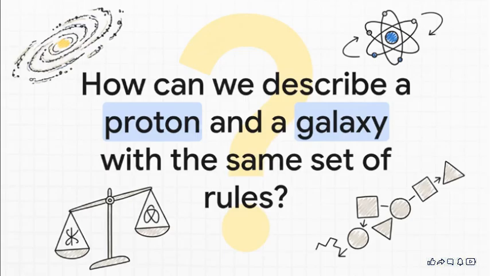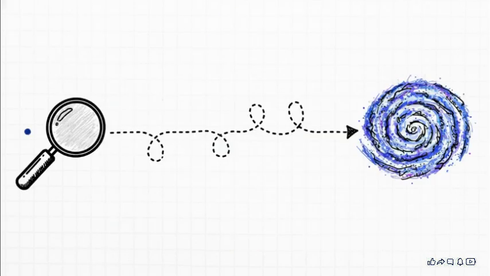We have one set of physical laws that's supposed to govern everything. So how on earth can we create a system of description that works for both the tiniest little particle inside an atom and a whole galaxy swirling through space? That is a monumental challenge. I mean, the numbers alone are just mind-boggling. A proton is about a femtometer across. The Milky Way galaxy is, well, it's about 100,000 light-years wide. That's a difference of 36 orders of magnitude.